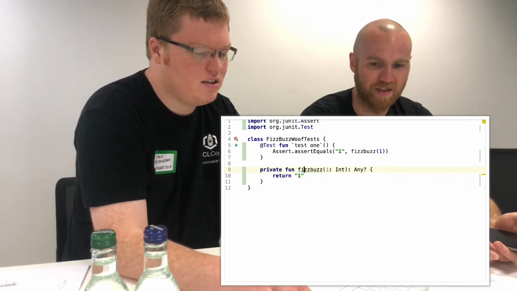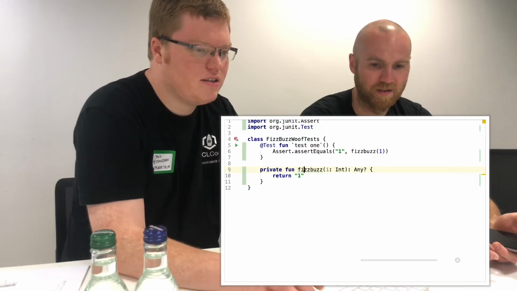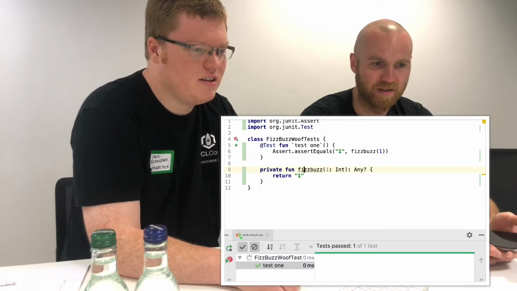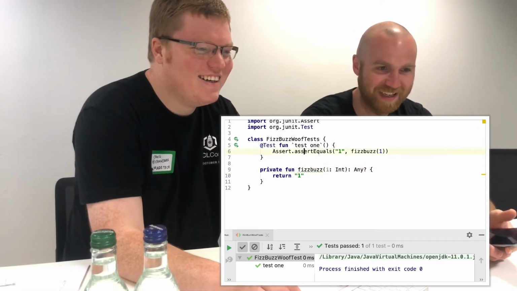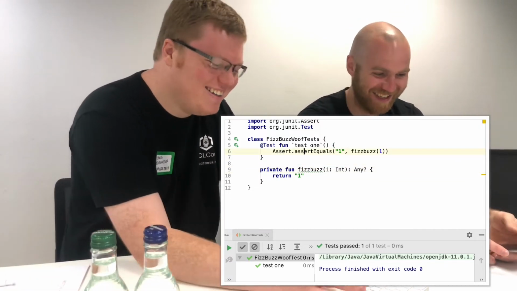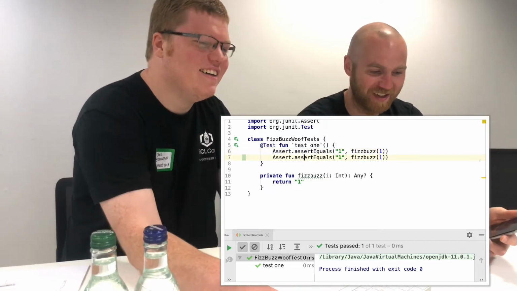It's Shift F10. Okay. And it passes, and it doesn't delete our code. Yeah, and you still have 4 seconds left. Yeah, it's my turn. Okay.